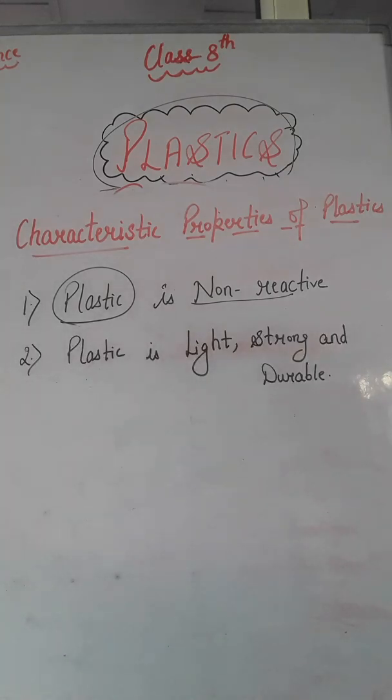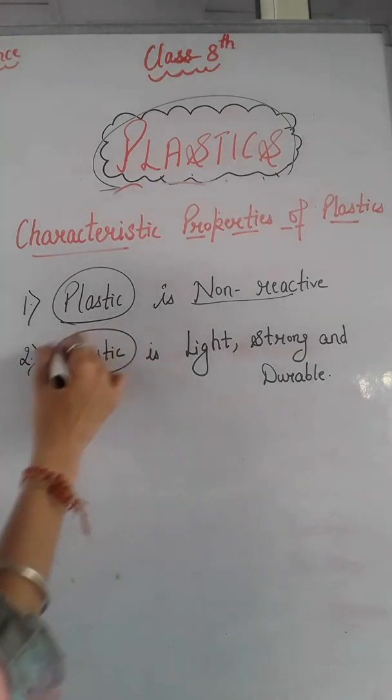Now our second characteristic property of plastic is that plastic is light in weight, strong and durable. As you already know that in the past, the buckets that were used for storing water or for bathing were made up of metals like iron or copper, etc. But today the buckets that we use in our present time are made up of plastics, right?